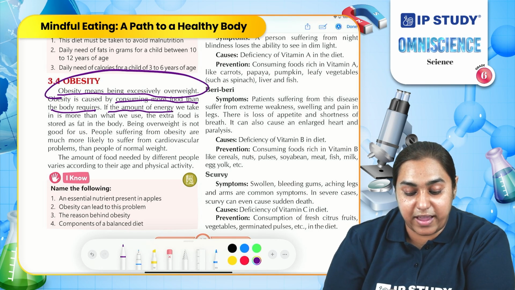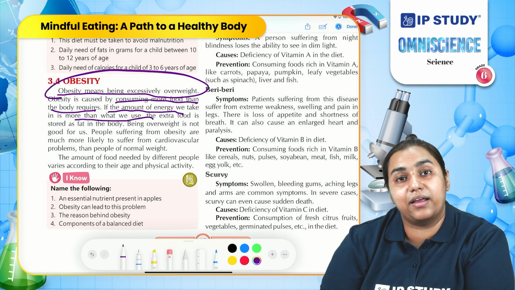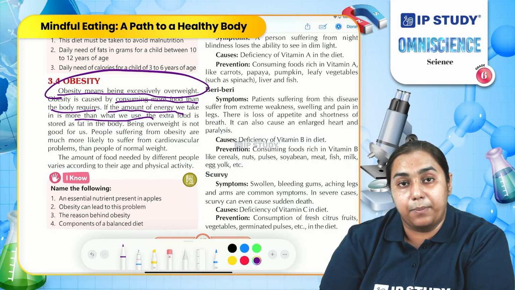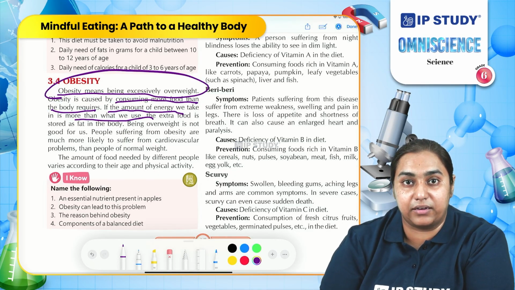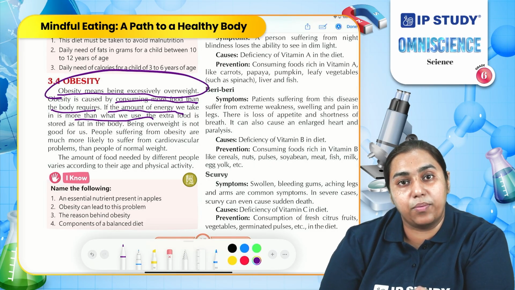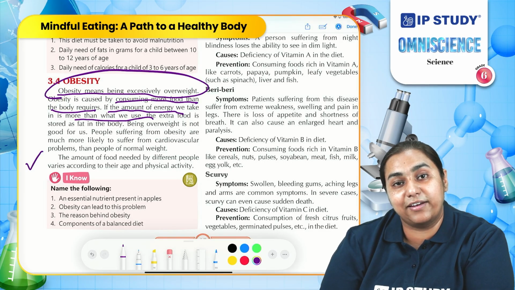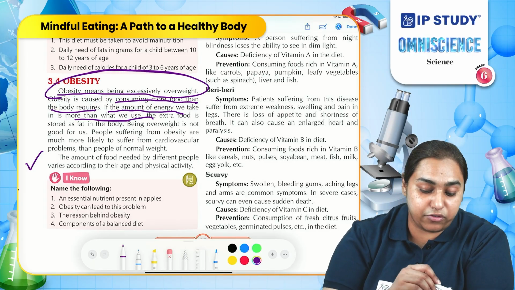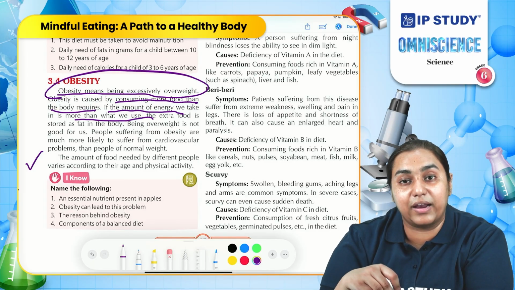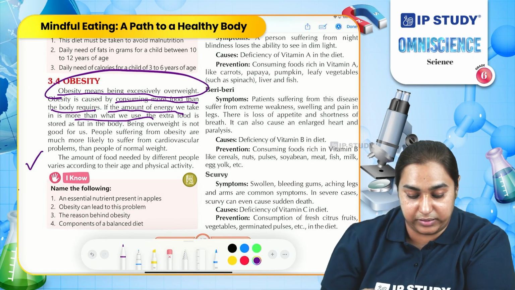If the amount of energy we take is more than the amount of energy we spend, meaning if you take so much fat, but you are not moving, you are not doing any physical activity, that fat is stored in our body. This can lead to obesity. If we eat high energy giving food, and then we spend that energy, we will not get obese. But if we eat the food and do not use it in our activities, then we will get obesity.